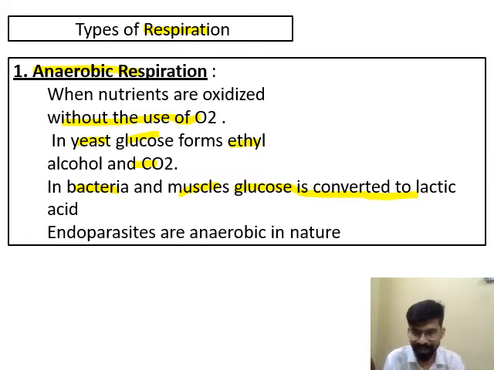When we do heavy exercise, then glucose is oxidized, but in absence of oxygen or in less amount of oxygen, so glucose is converted into lactic acid. That is the main reason behind the muscular cramps.